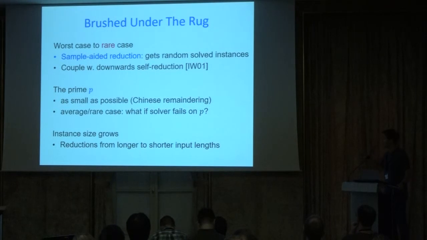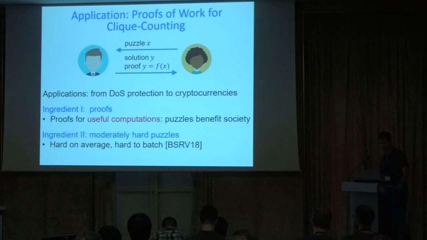And using the methodology of Impagliazzo and Wigderson, one can show that using even this weaker notion of a sample-aided reduction, if the problem is also downward self-reducible, which I showed you that the vertex-weighted problem was downward self-reducible, you'll have to believe me about the edge-weighted problem. If the problem has a sample-aided reduction and is downward self-reducible, then we can get a worst case to rare case reduction.